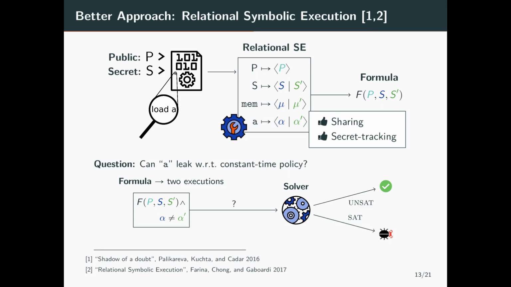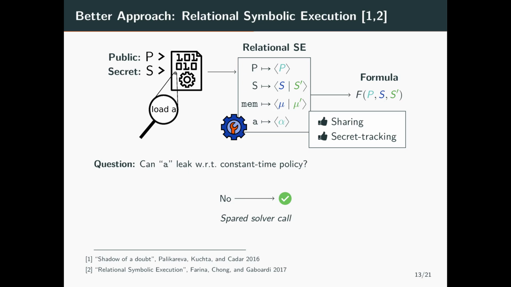Now, the symbolic execution gives us a formula representing two executions of the program with the same public input. In our example, we want to check that the expression load A does not leak secrets when A maps to a pair alpha, alpha prime. To do that, we take the current formula representing two executions and add, can alpha be different from alpha prime, and just send it to the solver like before.